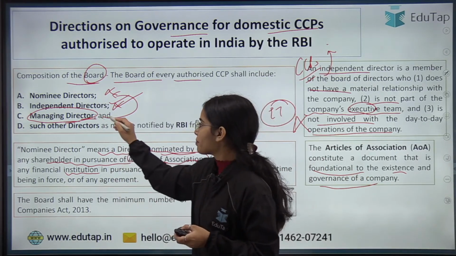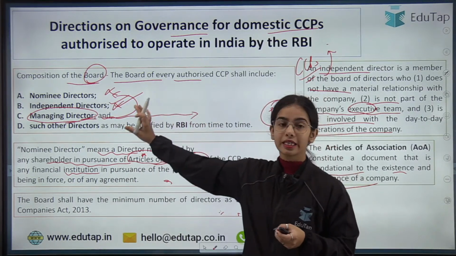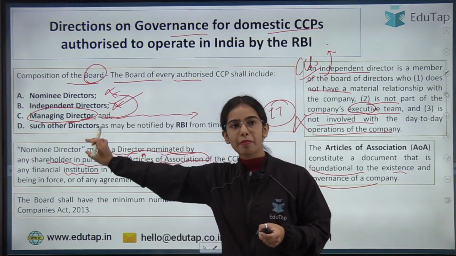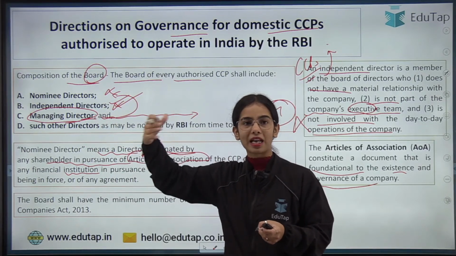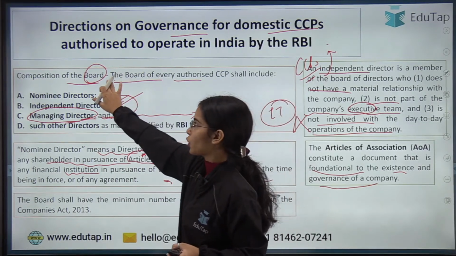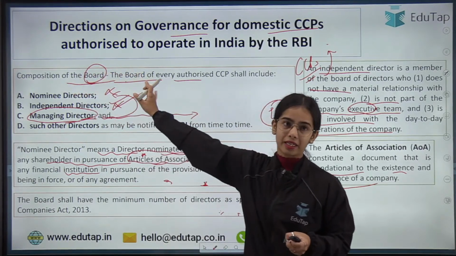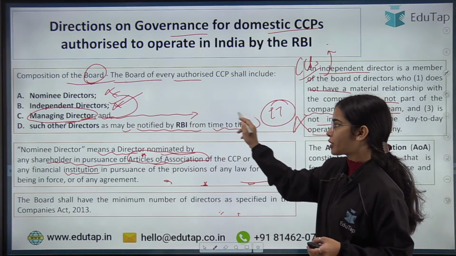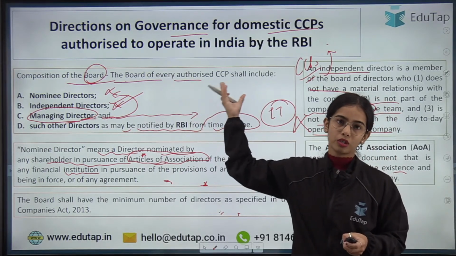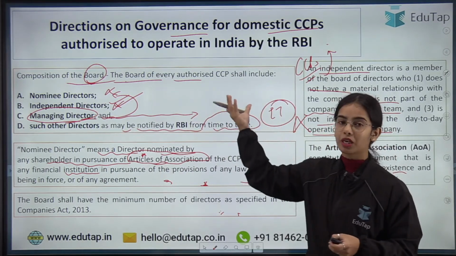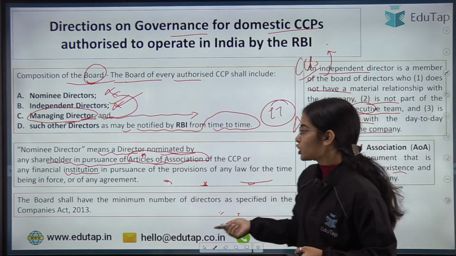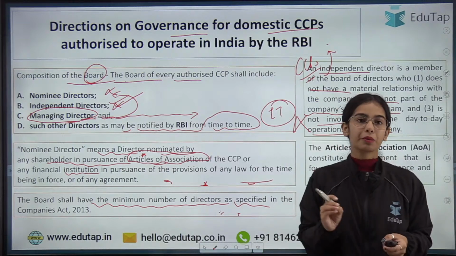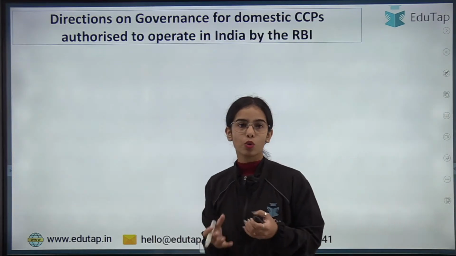Okay, so there is a managing director that is different from the nominee director or the independent director, and because it is a managing director, it is a part of the board of directors. Okay, such other directors as may be notified by RBI from time to time can also become members of the board of directors. The board shall have a minimum number of directors as specified in the Companies Act of 2013. So this is the whole idea.